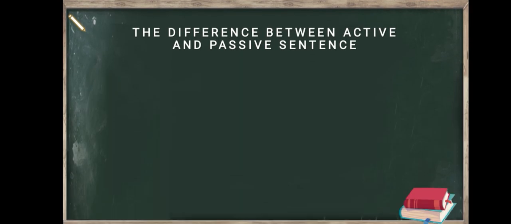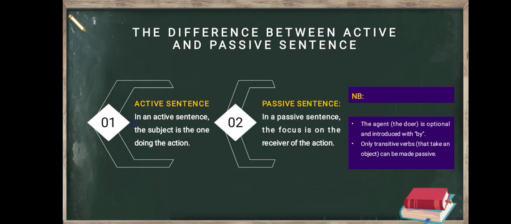Okay, next. Okay, let's discuss the difference between active and passive sentence. In an active sentence, the subject is the one doing the action. But in passive sentence, the focus is on the receiver of the action.